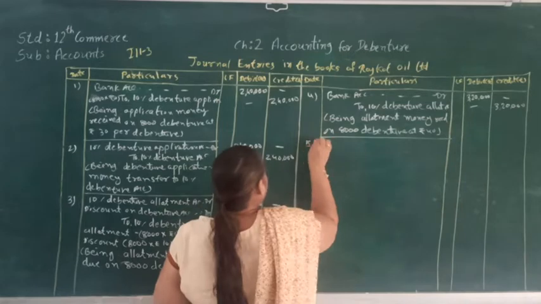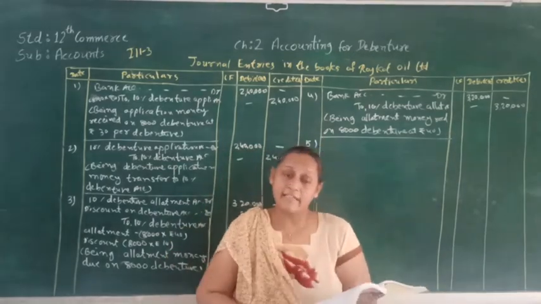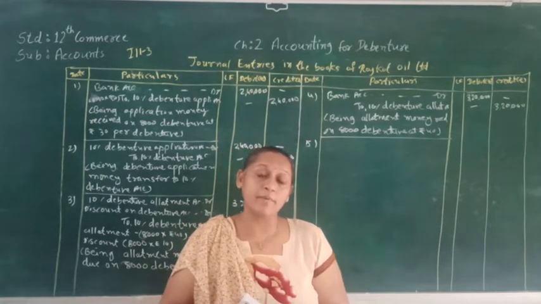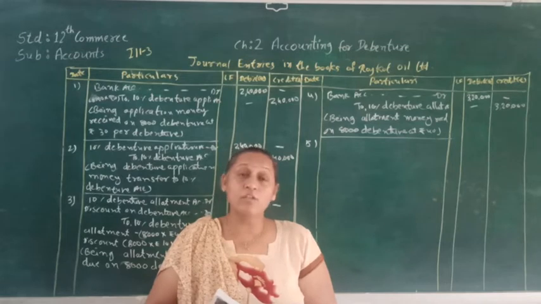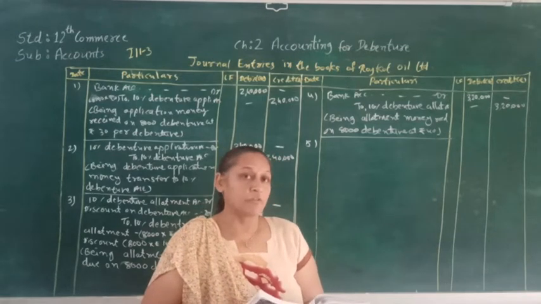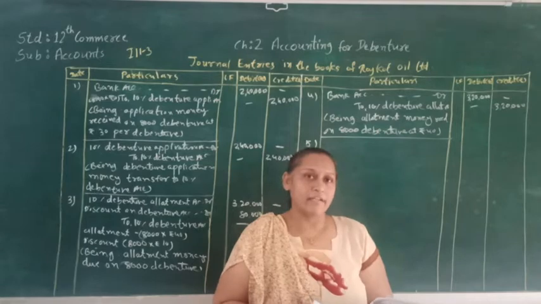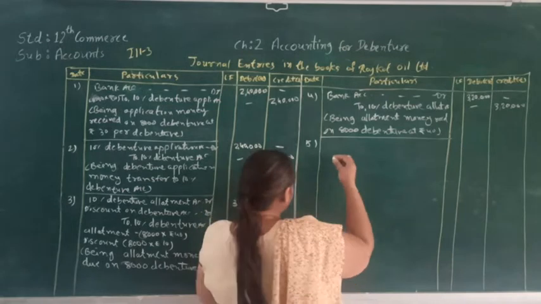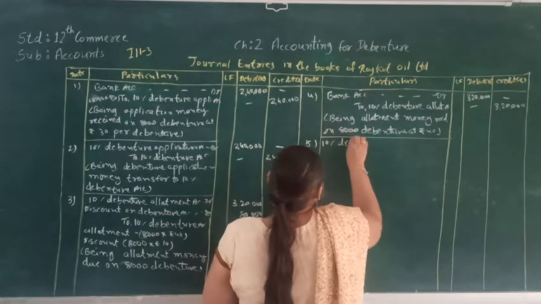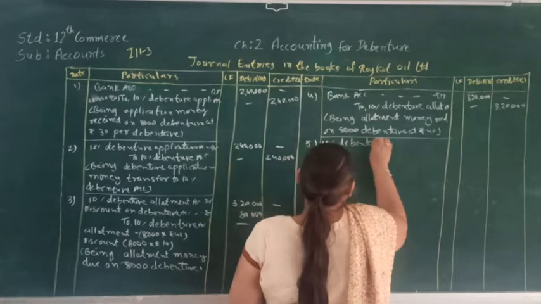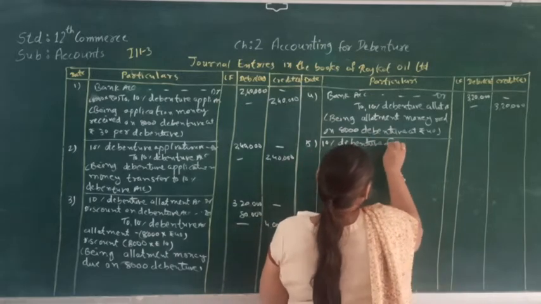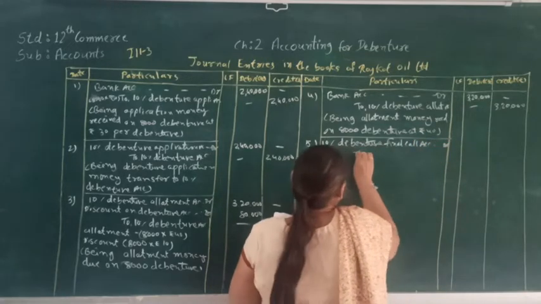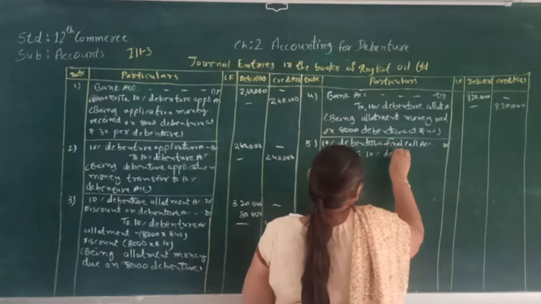Now let's pass the next journal entry, that is for the call. For that, the journal entry we are going to pass will be 10% debenture call account debit to 10% debenture account, and here the amount will be rupees 20. So that will be 8,000 into 20, 1,60,000. So let's pass the journal entry. 10% debenture final call account debit to 10% debenture account.